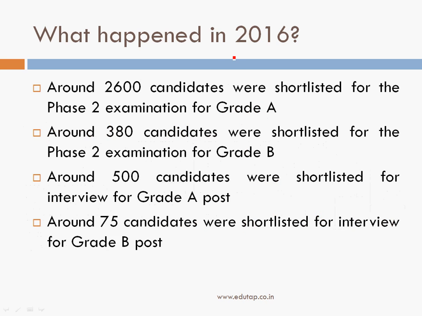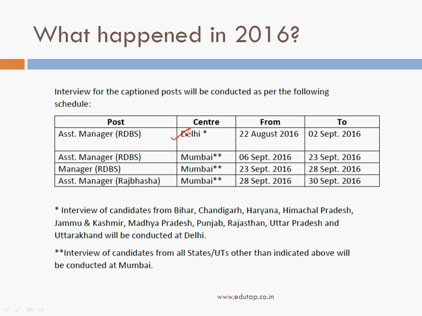Now I have already told in a previous video that as far as the 2016 examination is concerned, around 2600 candidates were shortlisted for phase 2, and out of these around 500 were shortlisted for the interview, and ultimately around 110 people got the post. Out of a total of 380 candidates who were shortlisted for the phase 2 examination, 75 candidates were called for interview for the grade B post. So these are the interview centers. I have already talked about this in the previous video.